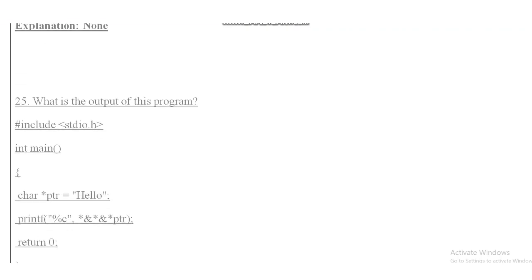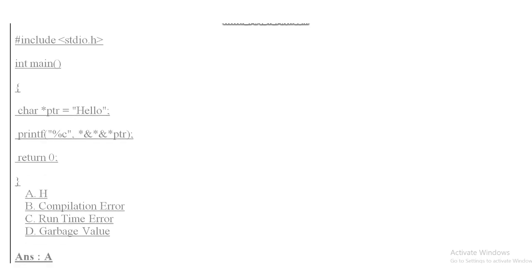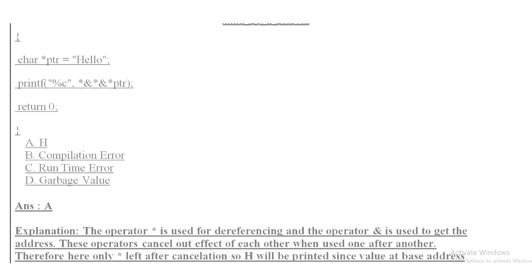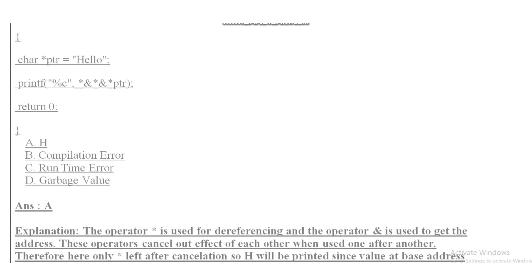Question number 25. What is the output of this program? Here a character pointer is declared named ptr, and the value passed for this pointer is hello, and after that the printf statement is used for printing the value of that pointer. Here the options are option A H, option B compilation error, option C runtime error, and option D garbage value.